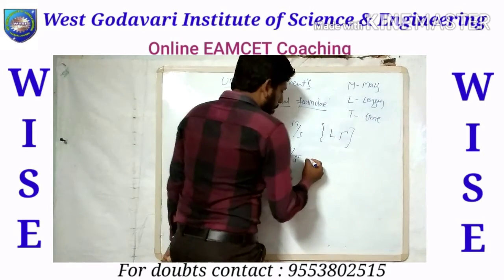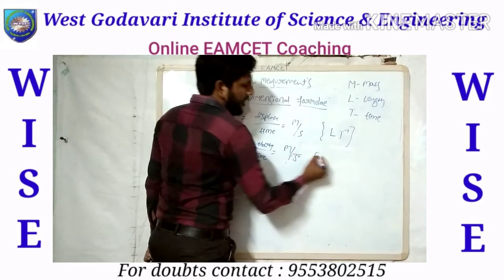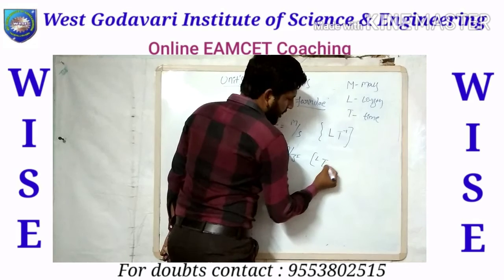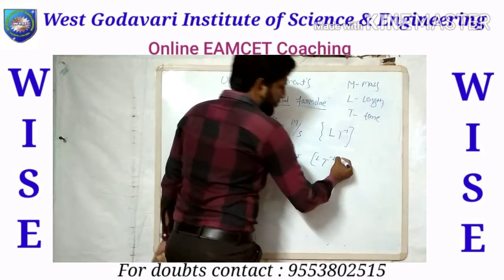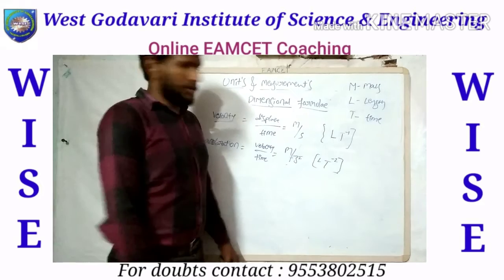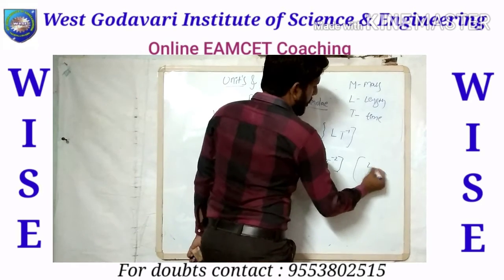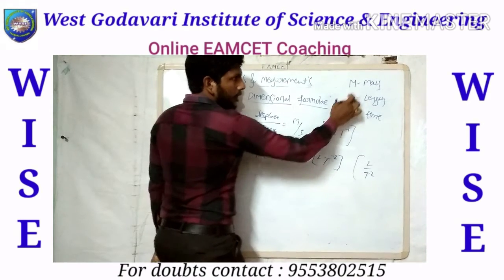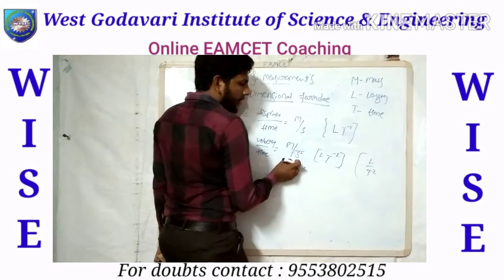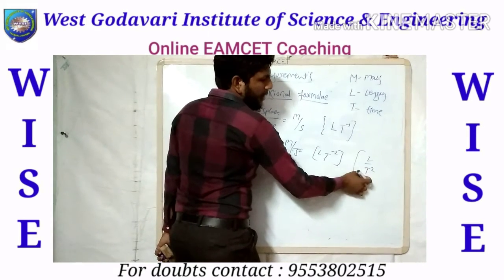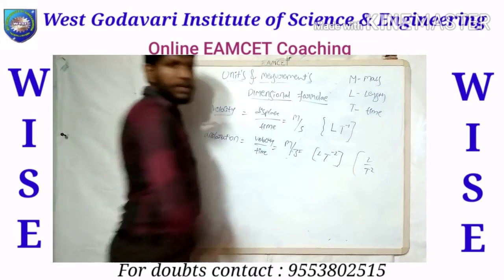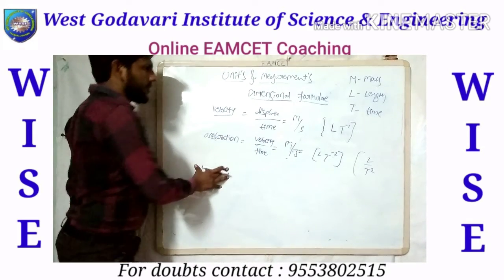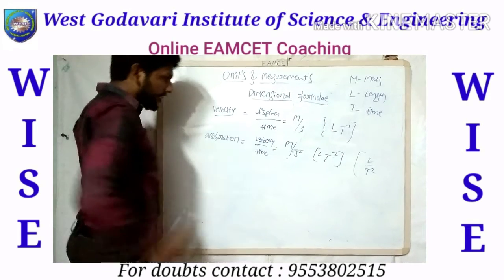So now consider it. For meter the formula is L. For second square, T power minus 2. Or else you can write it in this form also, L by T square, right? Meter per second square: for meter L, length, and for second T, time. So L by T square. We can write L into T power inverse square, T power minus 2, right? This is the acceleration.